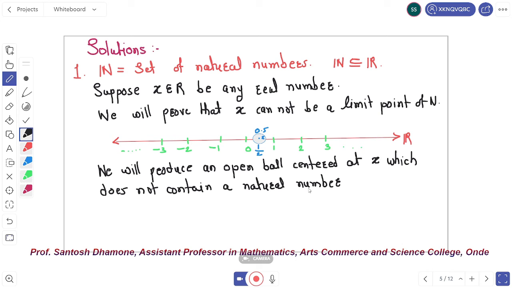Graphically we show this by: this is m, this is the point m + 1, and in between we get the point x. This is a geometrical figure of x.